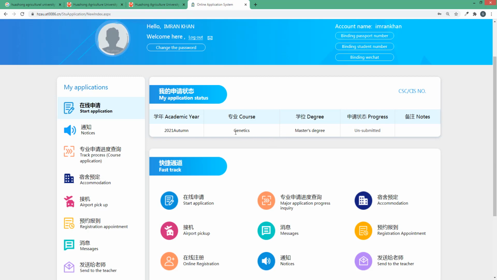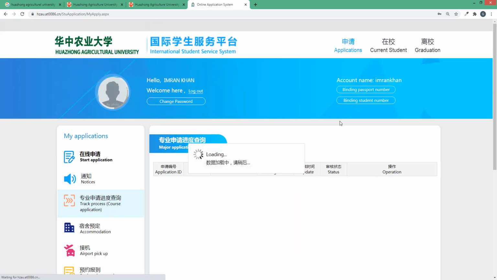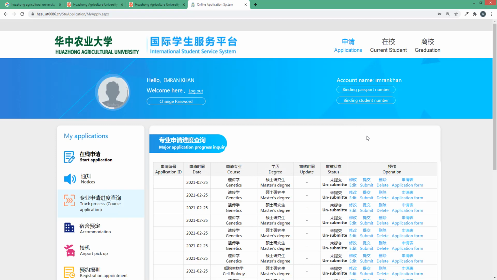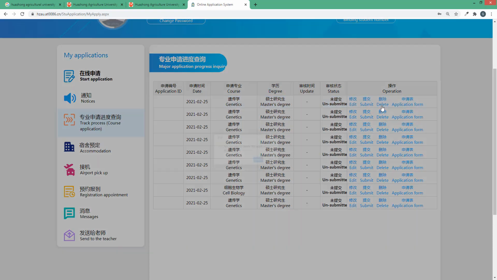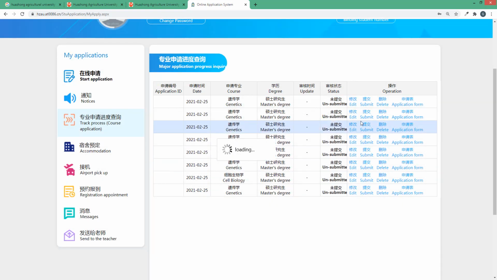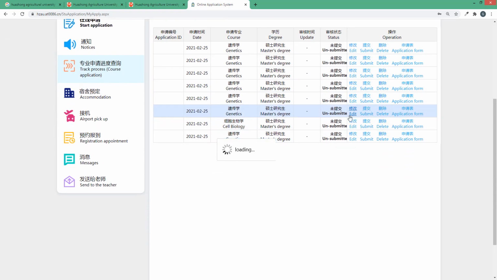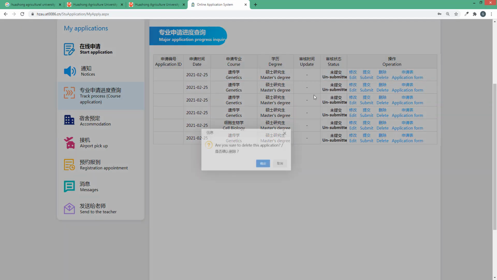If you want to change your application, then click on the unsubmitted option here. After clicking on that, you can see the delete option and other options like this. These are my applications, and I mistakenly typed this one, so I delete it. If you have already submitted your application, you can also delete it according to your condition. So click on the delete option.